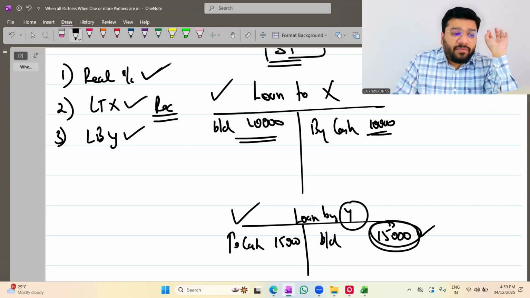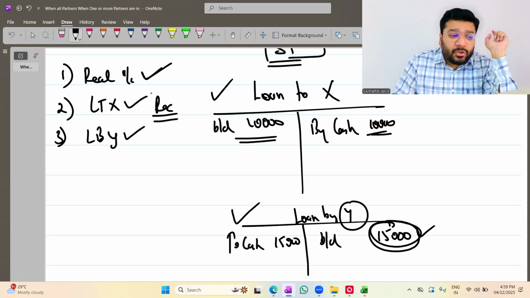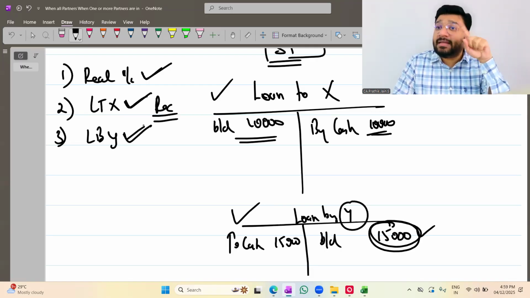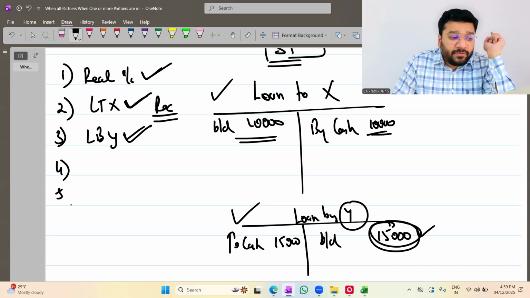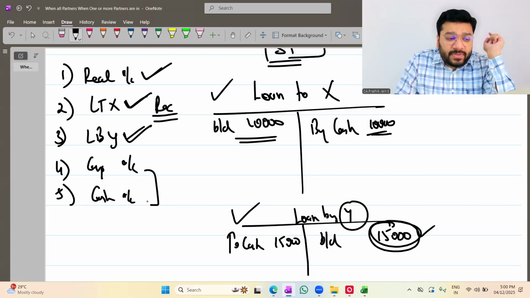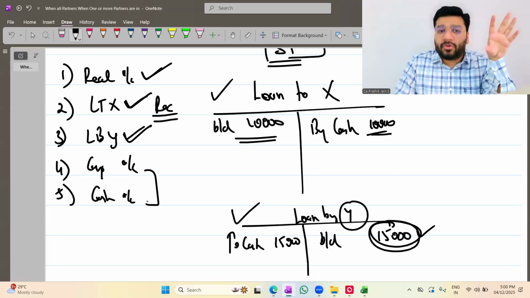So now, first you'll close the realization account. Then you'll close the loan to X account, which is an asset account. Then you'll close the loan by Y account, which is a liability account. Then fourth and fifth will be the capital account and cash account. Both of these will close simultaneously. Okay, not okay? This is in the case of solvent partners.